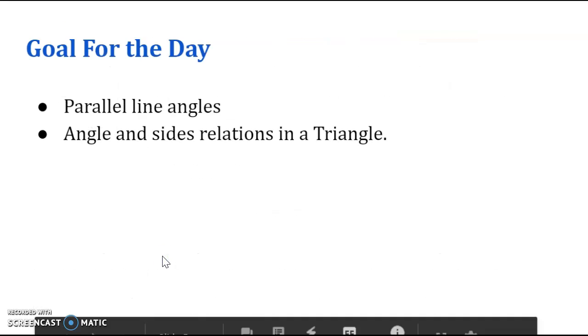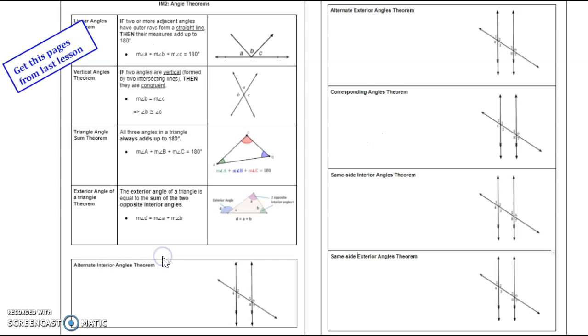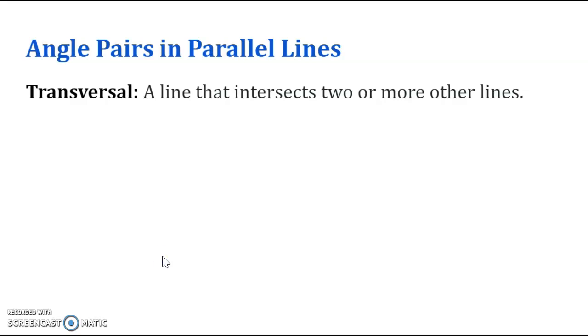We are going to go into parallel line angles, and we're also going to be talking about angle and side relationships in a triangle. To do this, you are going to pull out the graphic organizer that you started last lesson. You could certainly print this out if you have printer access right now, or perhaps you've done it from the last lesson. All right, so, angle pairs in parallel lines.